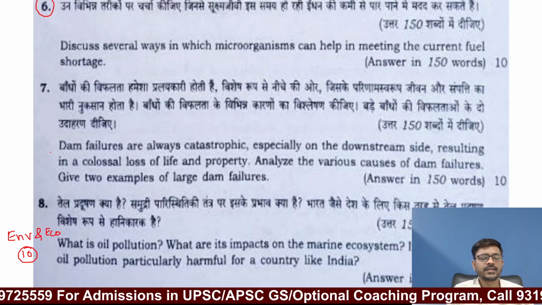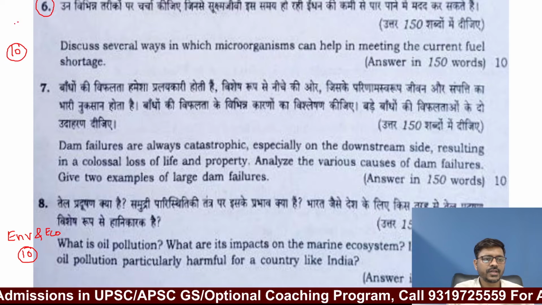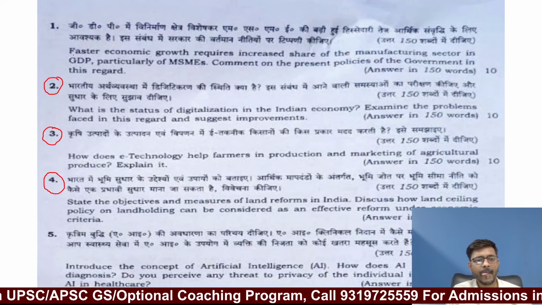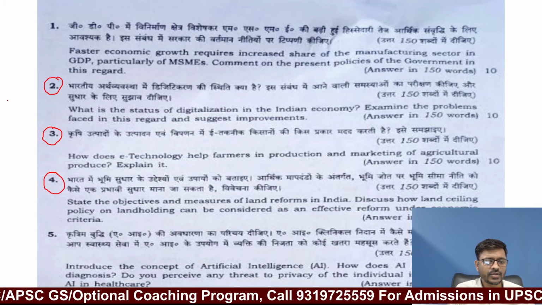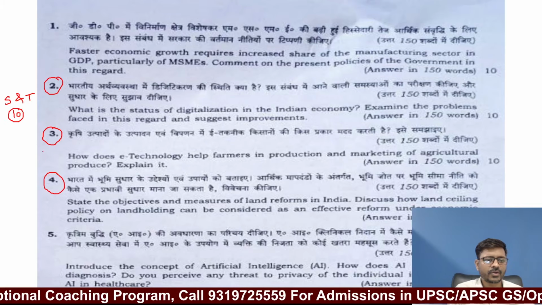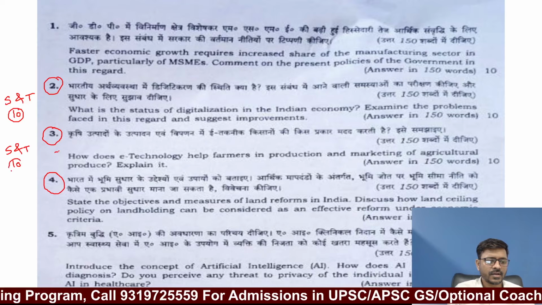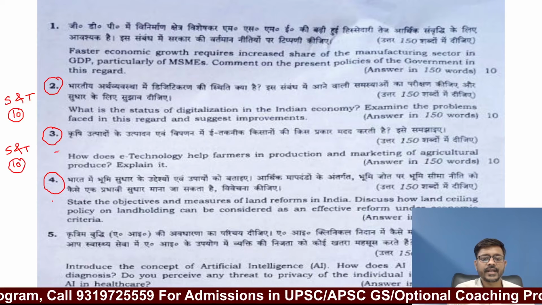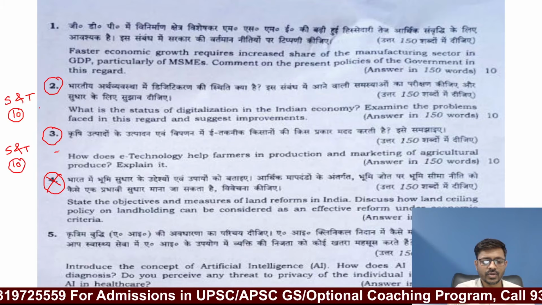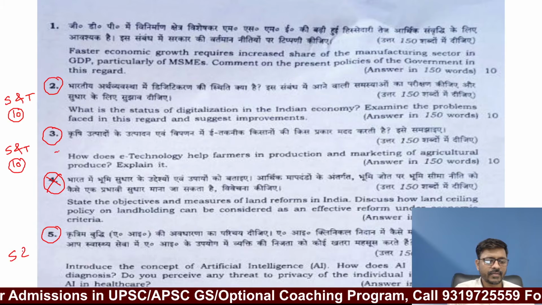After that, this is disaster management. This is a 10 marker from science and technology. Then this is science and tech, question number 2, science and technology, 10 marks. Question number 3, science and technology, 10 marks. Question number 4, science and technology, no, 4 is not there. So these are the two questions. And question number 5, science and technology, 10 marks.